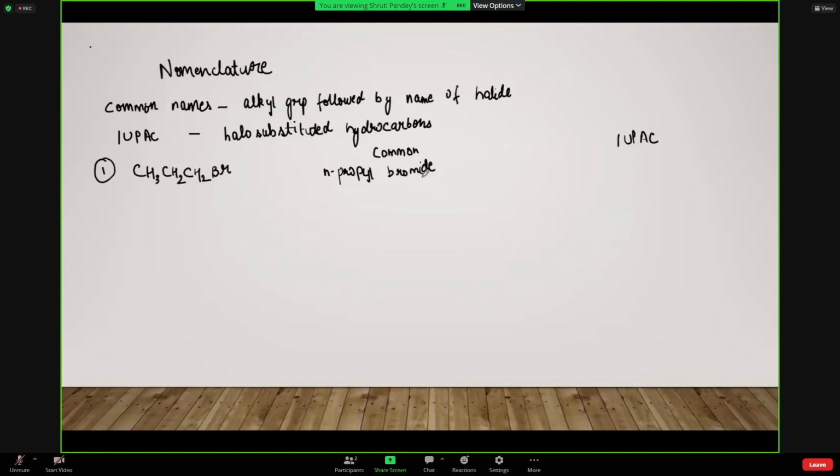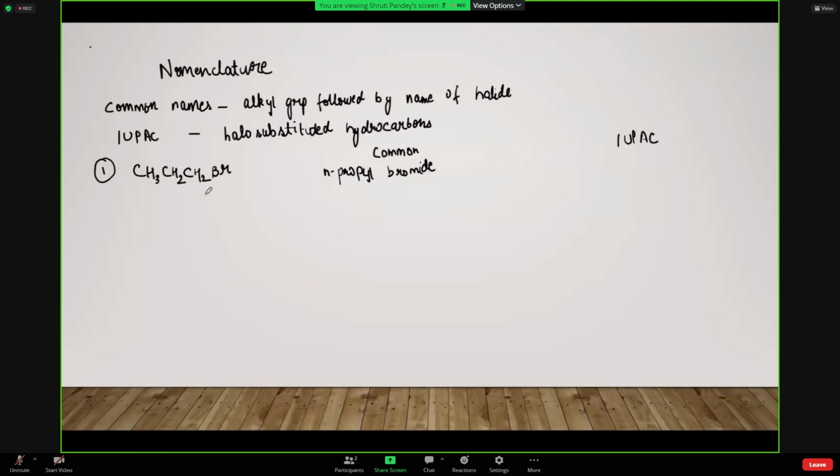तो common name का जो pattern होता है that is हम लोग पहले जो भी हमारा alkyl group होता है, that means जो halogen जिस भी group से attached है पहले वो group लिखते हैं और उसके बाद में halide का नाम लिखते हैं, halogen का नाम लिखते हैं. So this is N-propyl bromide क्योंकि ये जो तीन कार्बन वाला this group which contains three carbon atoms, this CH3, CH2, CH2, this is the propyl group. ठीक है.